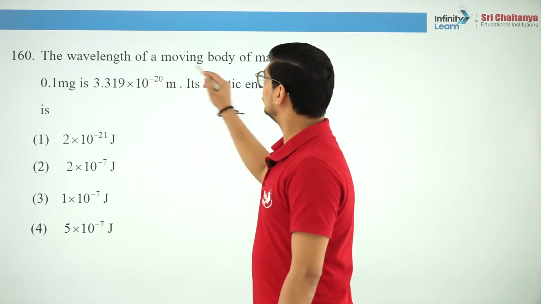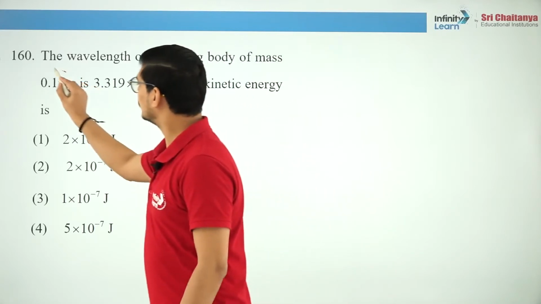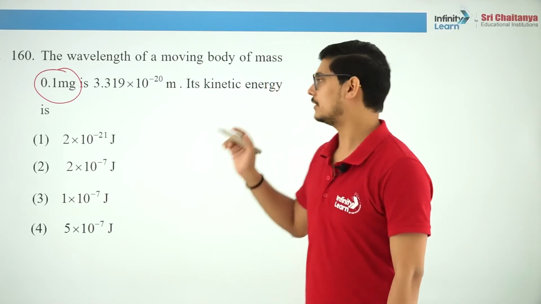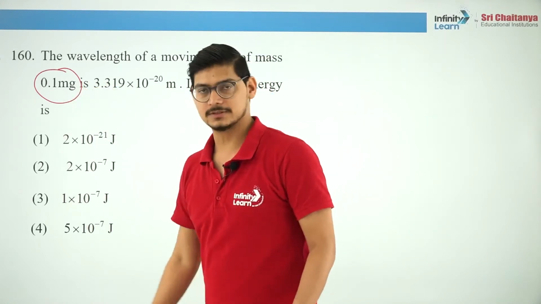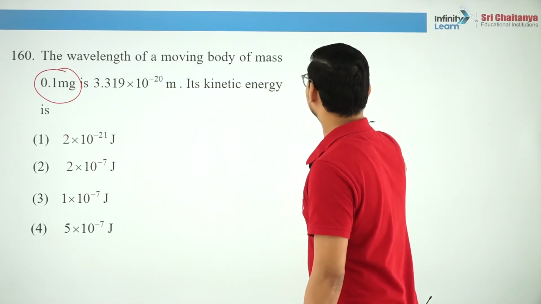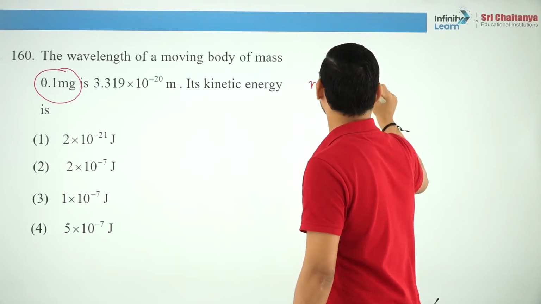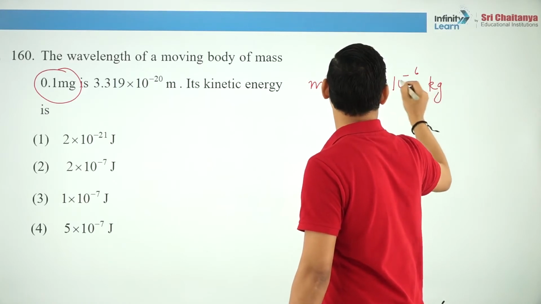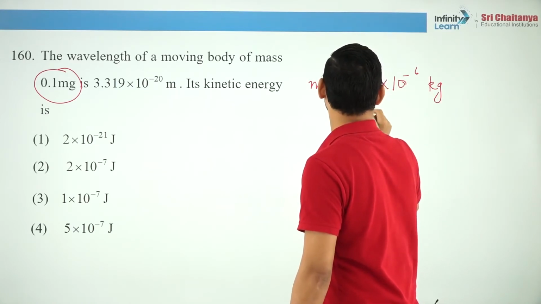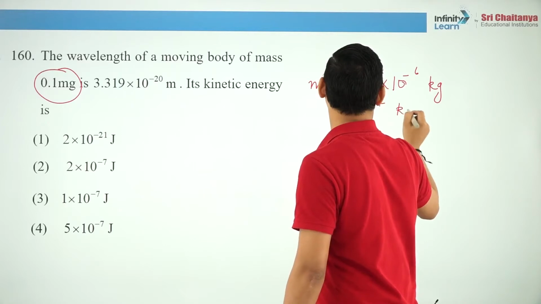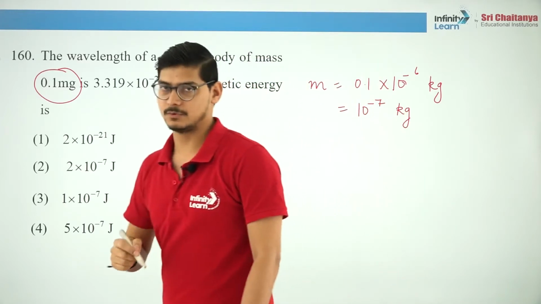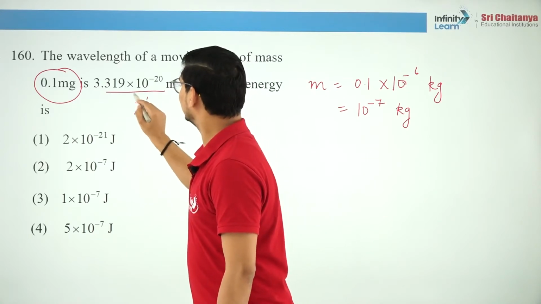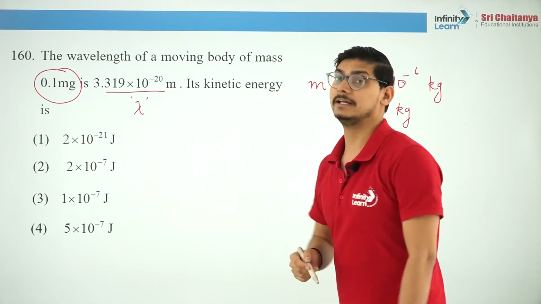The wavelength of a moving body of mass 0.1 mg. Whenever you solve questions in physical chemistry, do not forget to convert the values to SI units. So the mass is 0.1, and 1 milligram is 10 raised to minus 6 kg. So this becomes 10 raised to the power minus 7 kg. Is that clear? The mass of the body is 10 raised to minus 7 kg. The wavelength is given. You have to tell the kinetic energy.